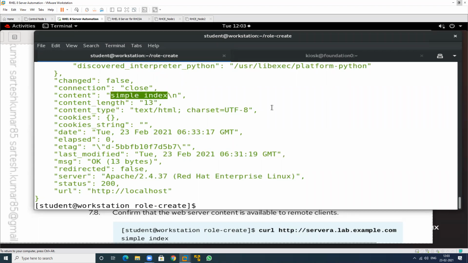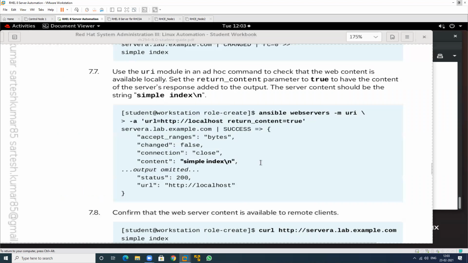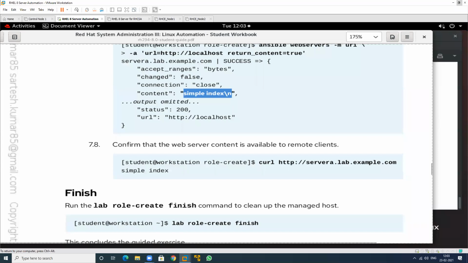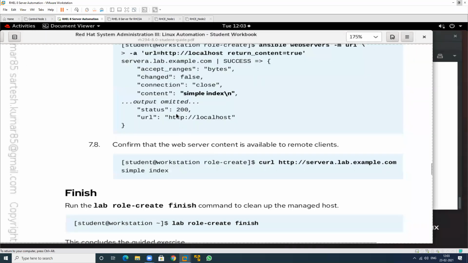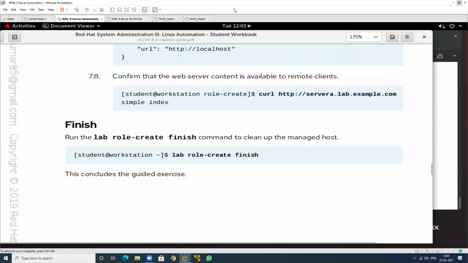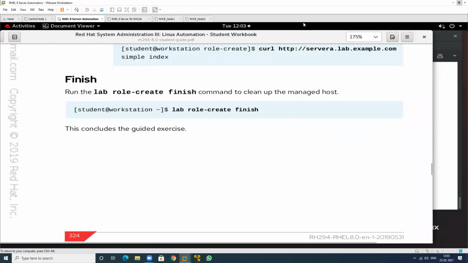So there's no need to go to that particular machine. We can check from the control node machine only. So this is simple, and if you want to curl this, you can check by using the curl command also. So sir, like the control node handles the managed host. Yes, yes. And just end the session. So this whole exercise is complete. Thank you.